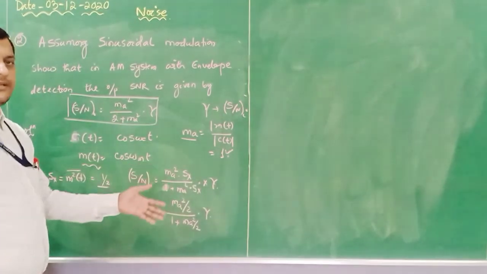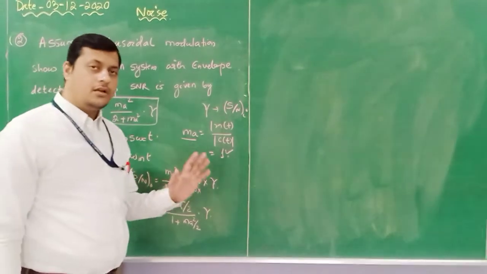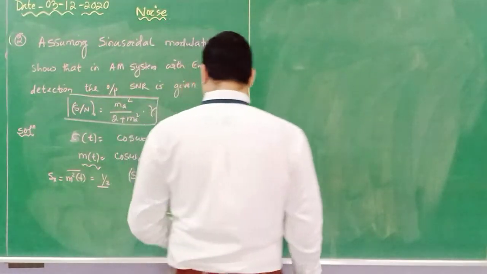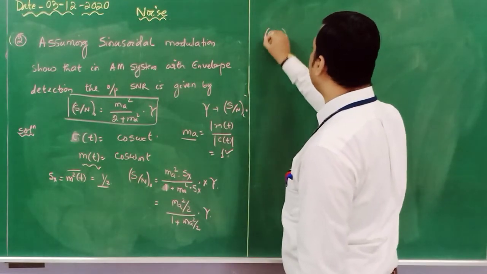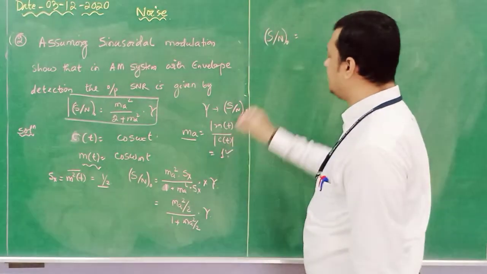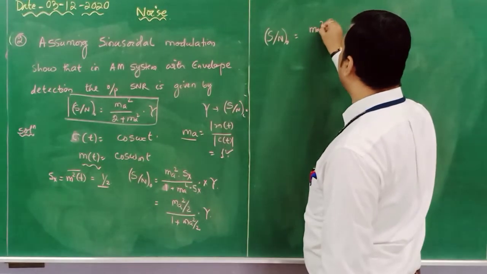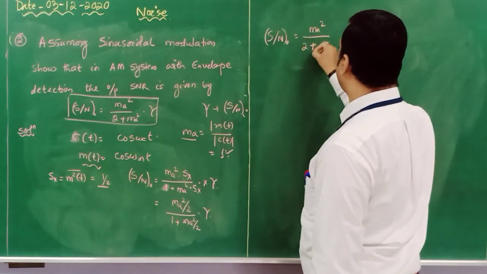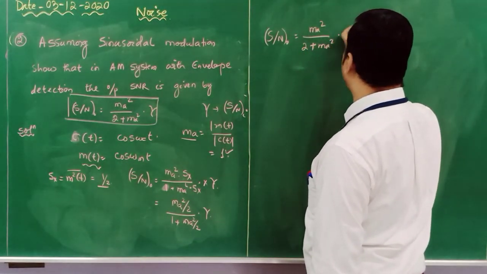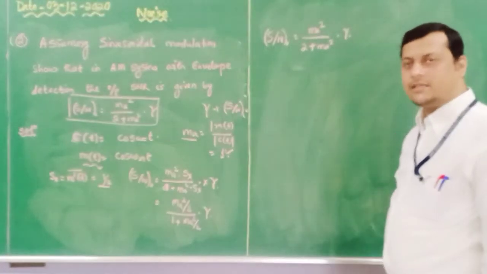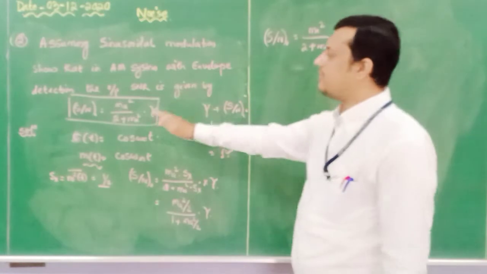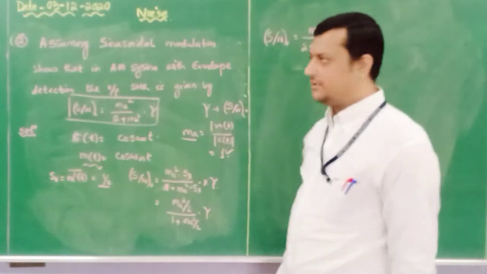Gamma here we have considered as the input signal to noise ratio. Now if you solve this, you will get the output signal to noise ratio equals ms square divided by 2 plus ms square, into gamma, because 2 will be cancelled out. That means we have achieved this. Yes, we have achieved it. Done.